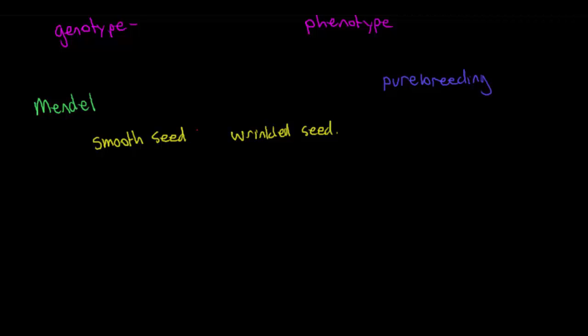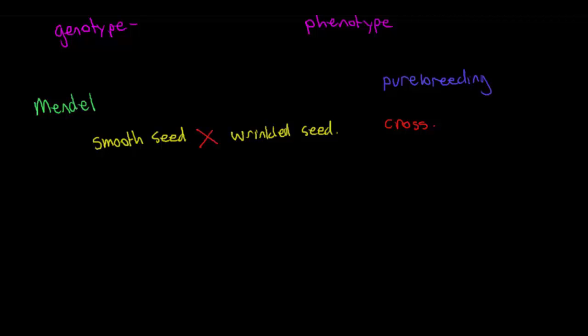And then he crossed them. So he artificially pollinated them, so he could very much control how they were being pollinated. And so he crossed the smooth seed and the wrinkled seed, and he made an observation about the offspring. So that's called a cross.